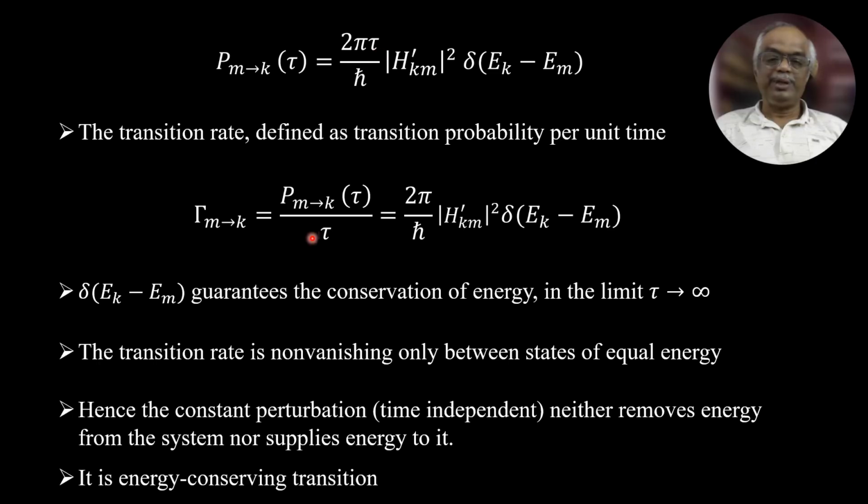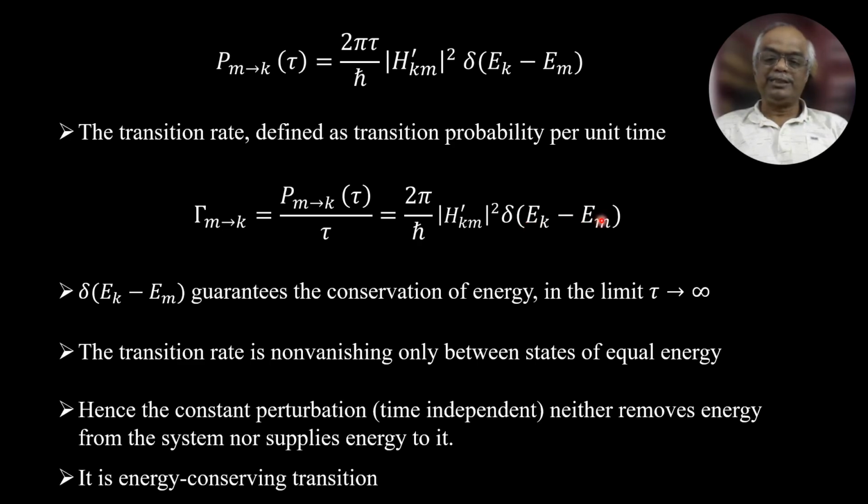So you bring tau to the left hand side, and this is the transition probability per unit time, which is equal to 2 pi over h cross, the square of the matrix element, modulus H prime km squared, delta of Ek minus Em.